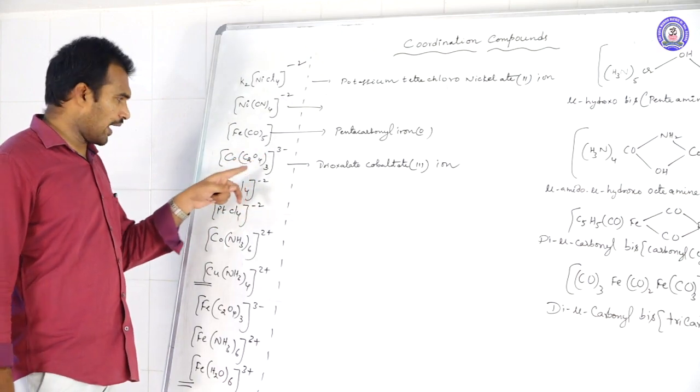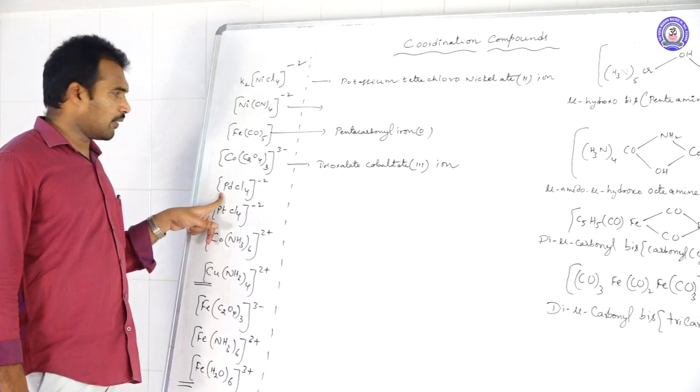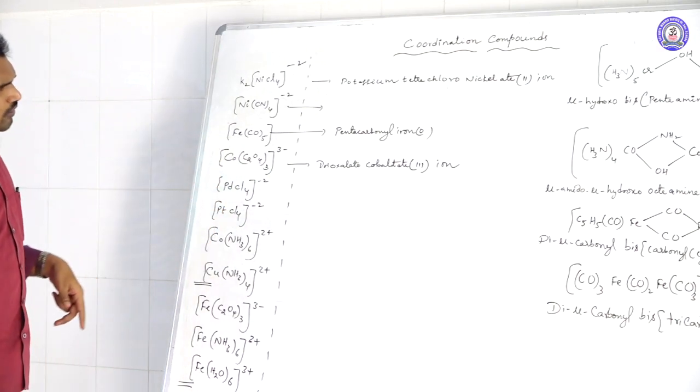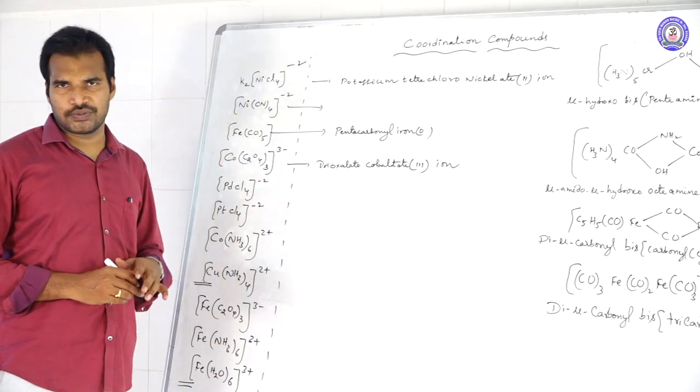Okay, next this one, palladium. PdCl4 -2, it's also an ion. Tetrachloro palladate(II) ion. So like this you can easily name the cations, anions and neutral species.